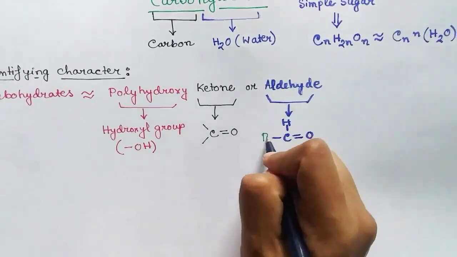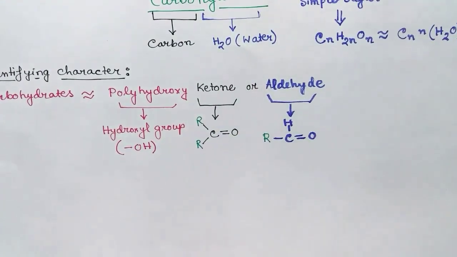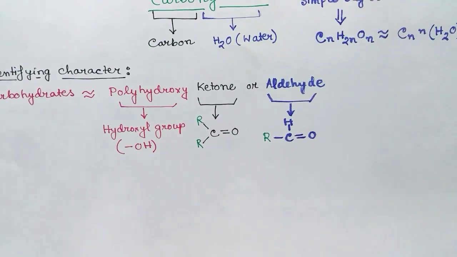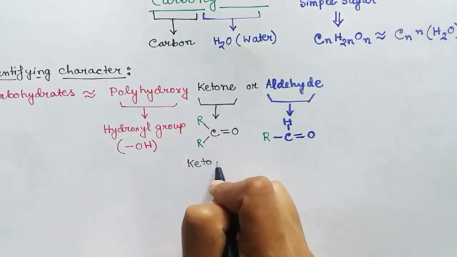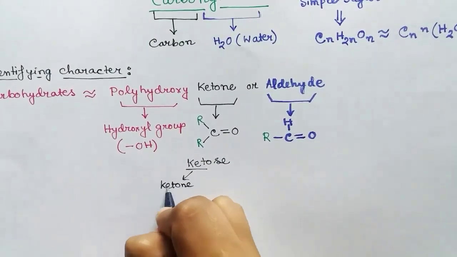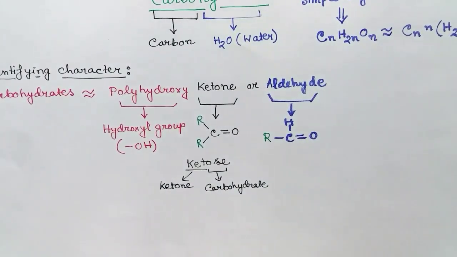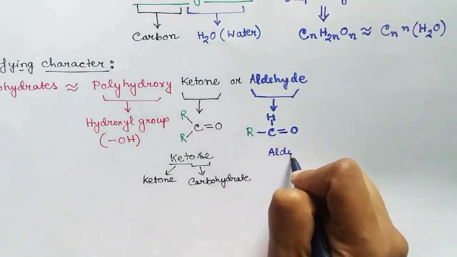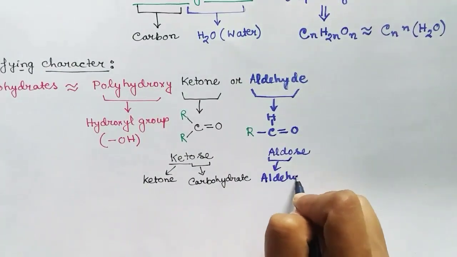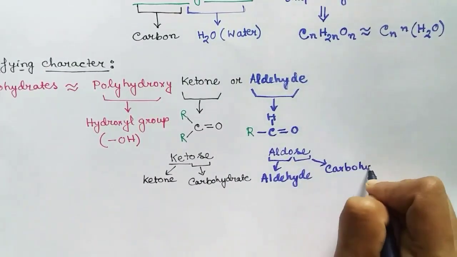So if we see a molecule with ketone or aldehyde group and having many hydroxyl groups, we can say that it is a sugar. The sugar molecule having ketone group is called ketose, and the sugar molecule having an aldehyde group is called aldose. Ose means carbohydrate.